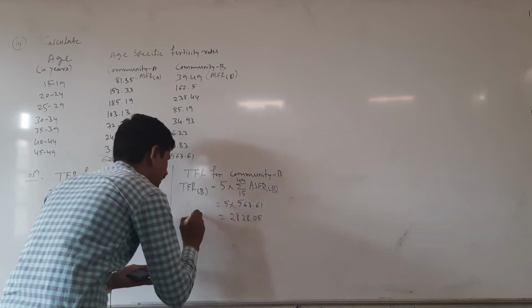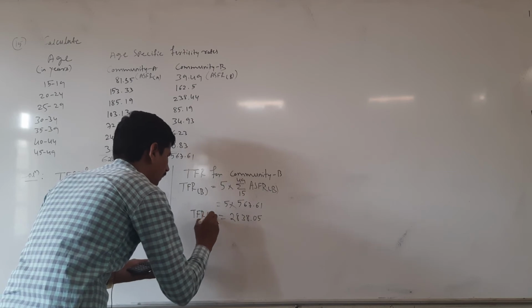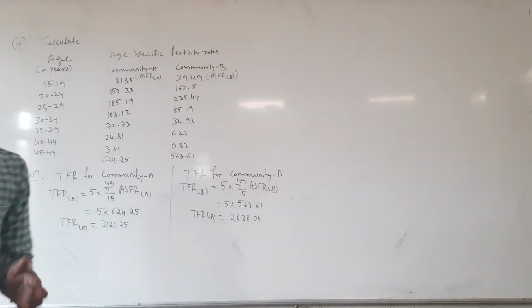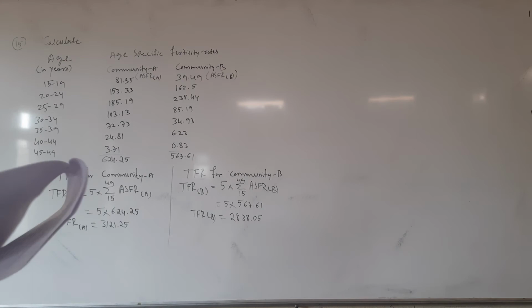It is the TFR for B. Okay, TFR for A and TFR for B over.